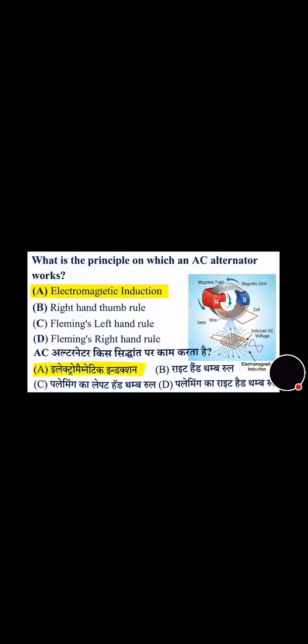Now next question. What is the principle on which an AC alternator works? Its correct answer is option A, that is electromagnetic induction.